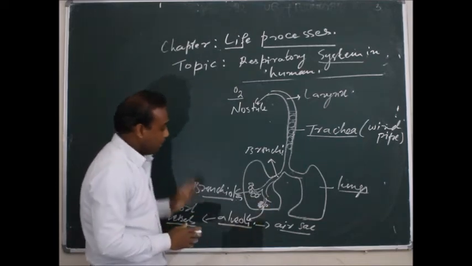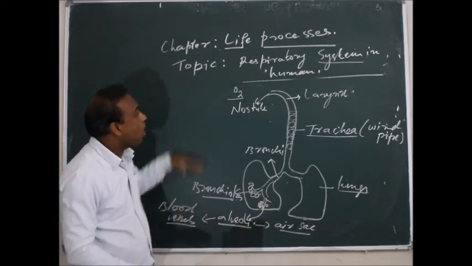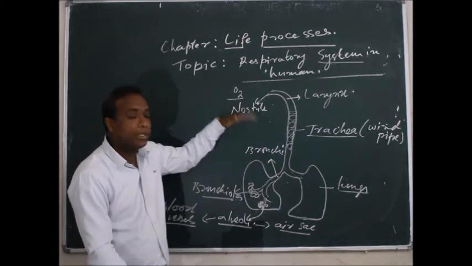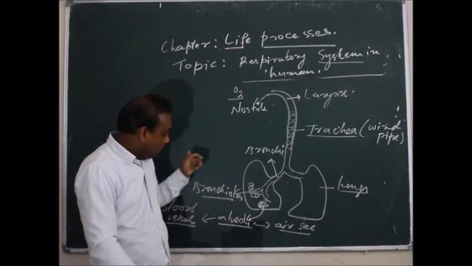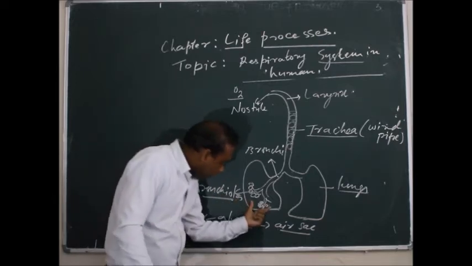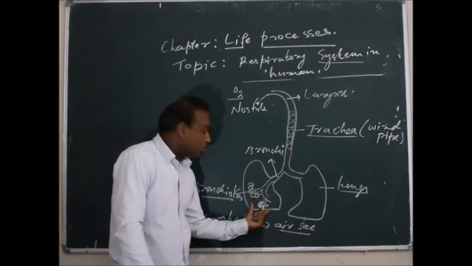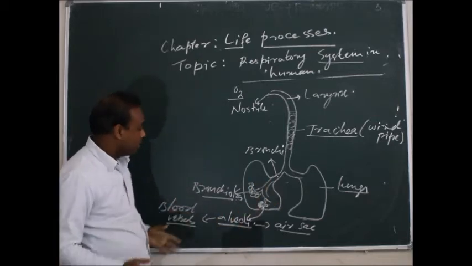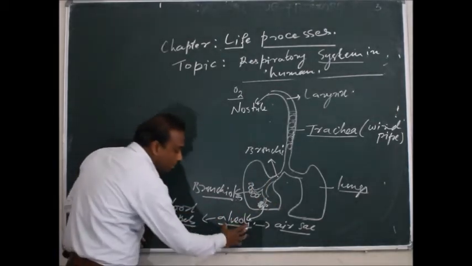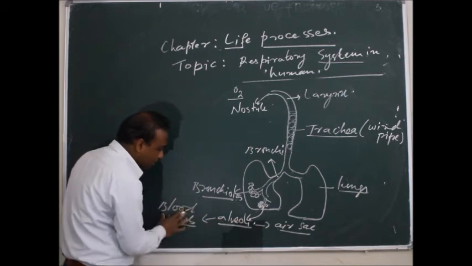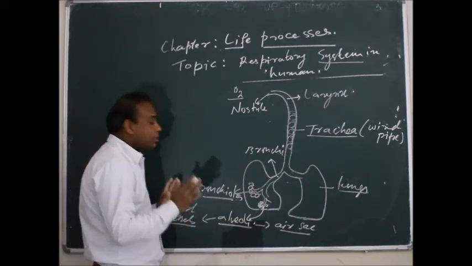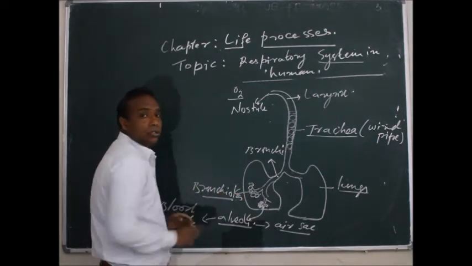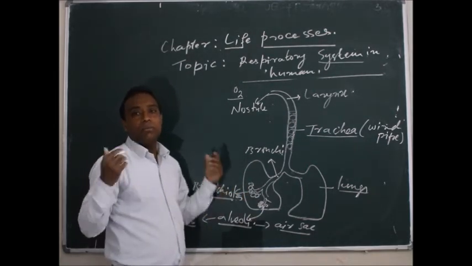So now what happens here, after what I have explained to you, how the air enters, what the different organs are, and how these organs coordinate to take this oxygen into the alveoli. After the alveoli, I told you just now that the alveoli is connected with the blood vessels, and these blood vessels now take the oxygen to the different parts of our body.